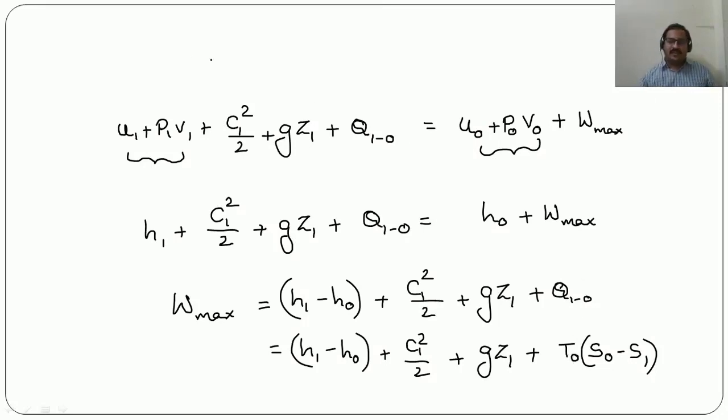So why we have written Q120 as T0 into S0 minus S1 is, see here this system is coming in interaction with the surrounding environment and is reaching a dead state. That means the system is coming in equilibrium with the surrounding environment temperature. So that's why we are taking the temperature as T0 here.